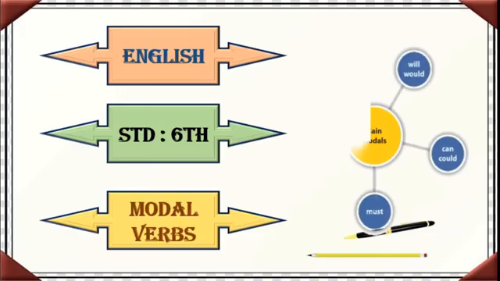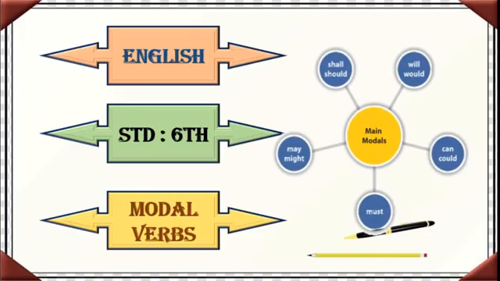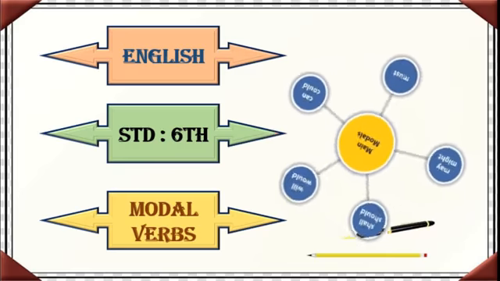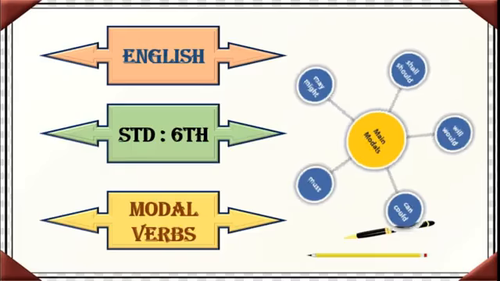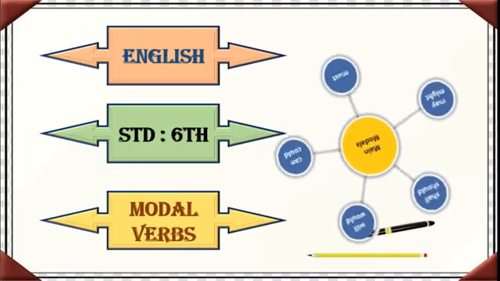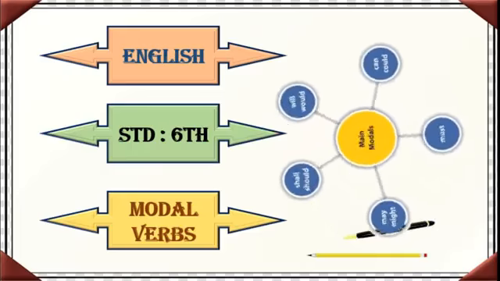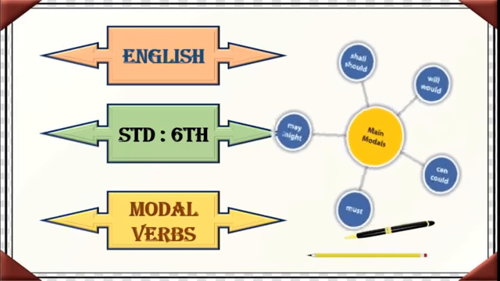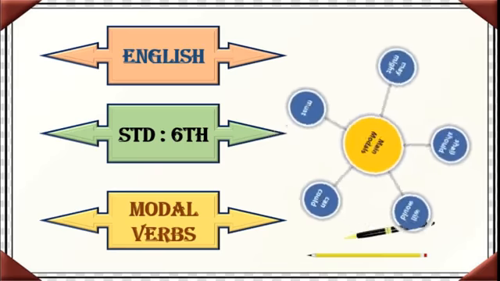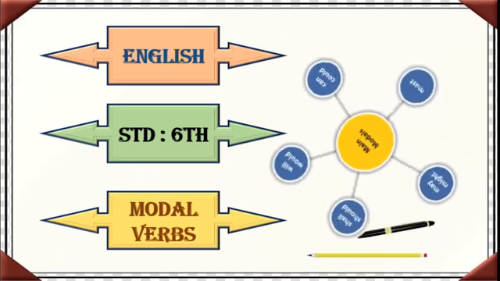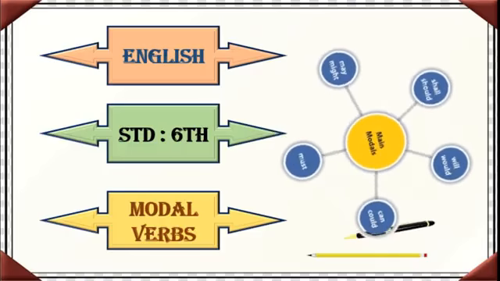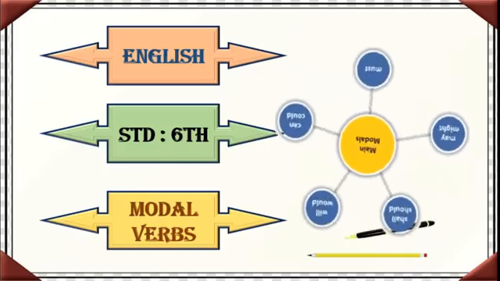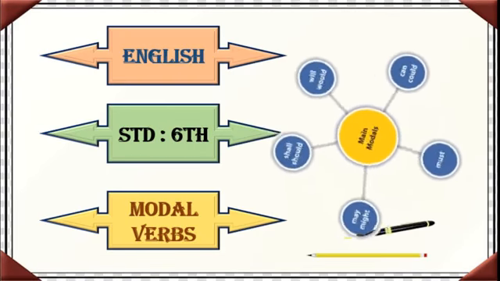Students, you know that there are 8 parts of speech, isn't it? And verb is one of them, right? Now, verb means the action showing words. We will take one example. I am playing. Here, playing is a verb because this tells us the action that I am doing, isn't it? Now today we will study about the verbs in detail. Let us move to the topic.